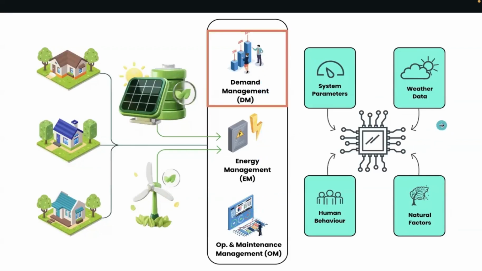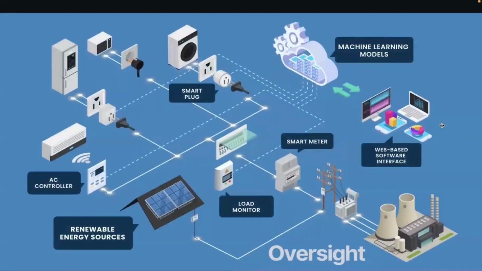First, let's look at the DM module. We gather data in real time through smart devices. This allows us to capture both building level as well as appliance level consumption data.